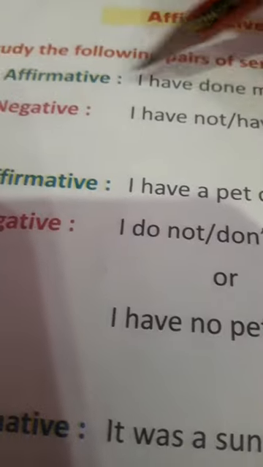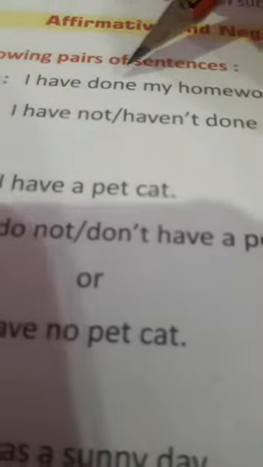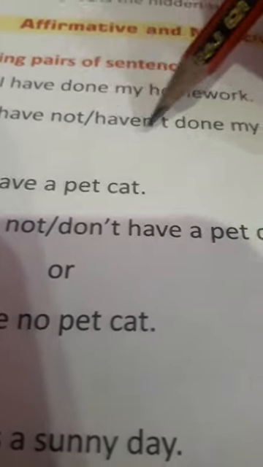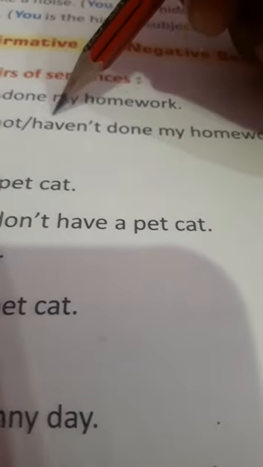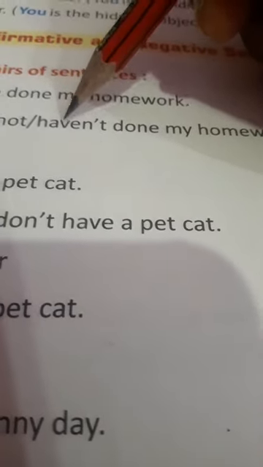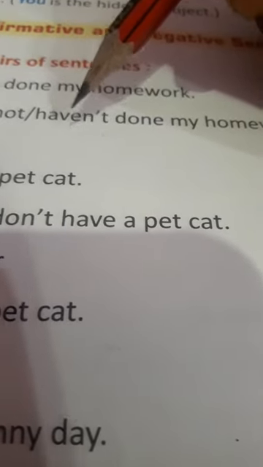As you can see in the example, "I have done my work." Which kind of sentence is this? This is an affirmative sentence. When we make this negative, it becomes "I have not done my work," or "I haven't done my work." Sometimes in negative sentences we use contractions also. In place of "have not" we have written "haven't," which is the contraction of "have not."